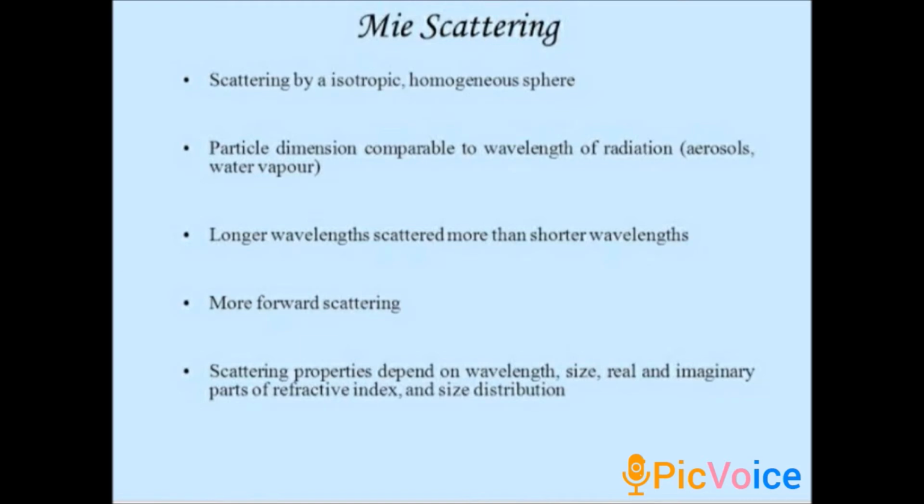So here is one question for you. Why are our clouds white in color? The answer is it is because of the Mie scattering. How? When the white light comes from the sunlight, it falls on the water drop.